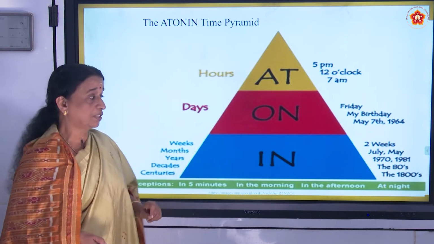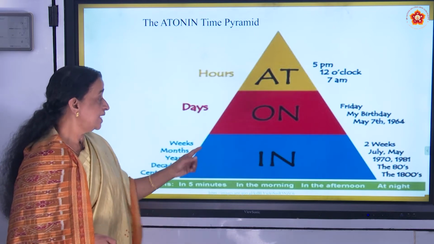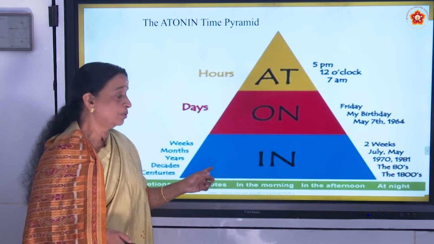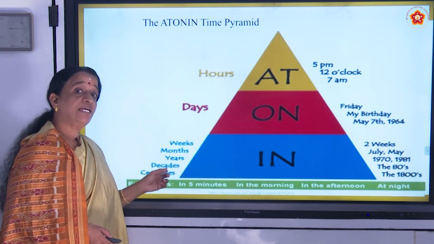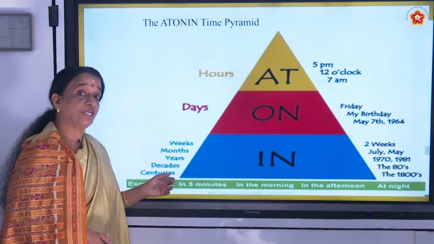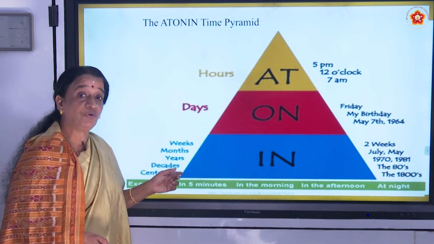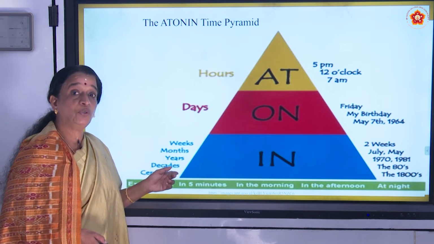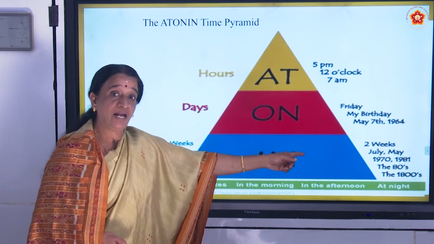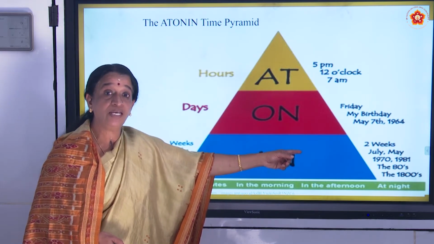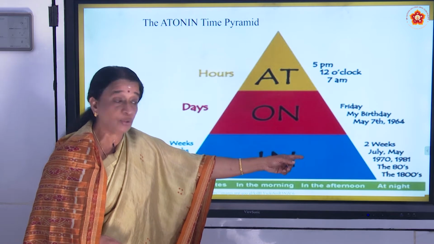On should be used for these days, and in should be used for weeks, months, years, decades, and centuries. In is used just before these words. In 2 weeks. In July, I have joined my school in the month of July, in July.